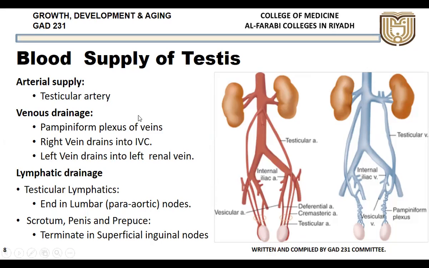So the venous drainage: the pampiniform plexus forms a plexus around the testis, and they drain into the testicular vein. On the right side, it drains into the inferior vena cava. On the left side, it drains into the left renal vein and from there into the inferior vena cava.